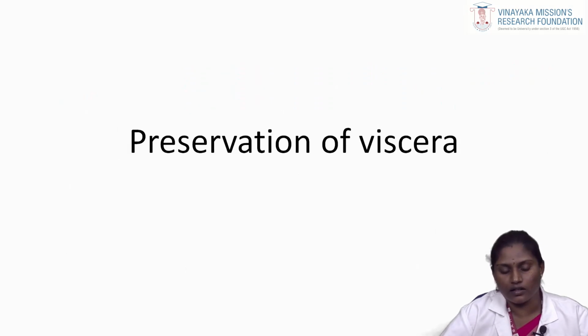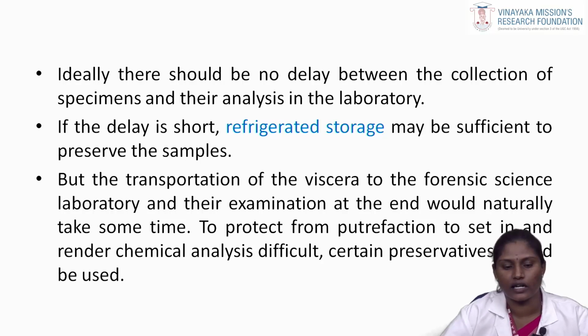Then we continue the topic of preservation of the viscera, blood samples and all other samples, and how to preserve them. Ideally there should be no delay between the collection of the specimen and the analysis in the laboratory. If the delay is short, refrigerator storage may be sufficient, but the transportation of the viscera to the forensic science laboratory and their examination would naturally take some time, allowing putrefaction to set in and render chemical analysis difficult. Certain preservatives should therefore be used.